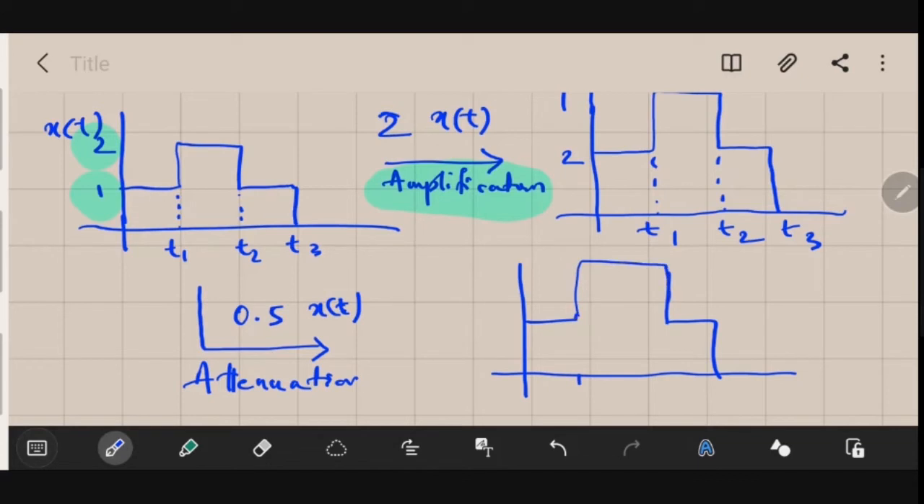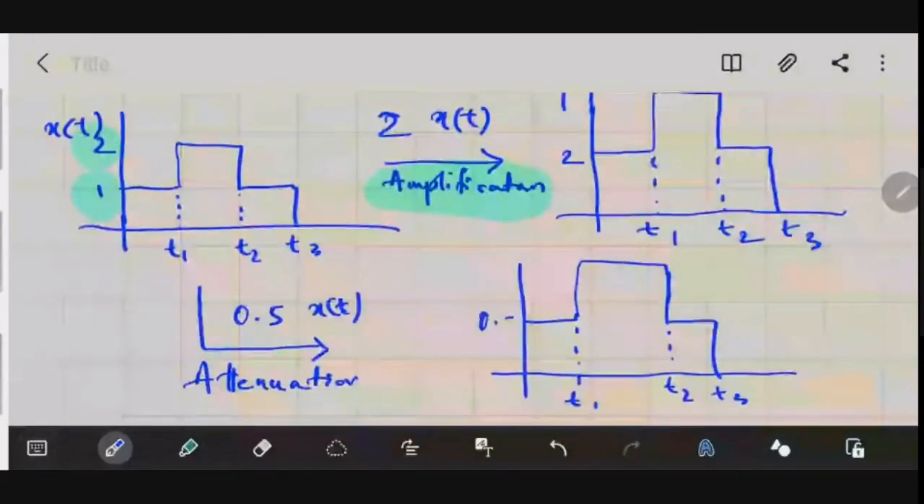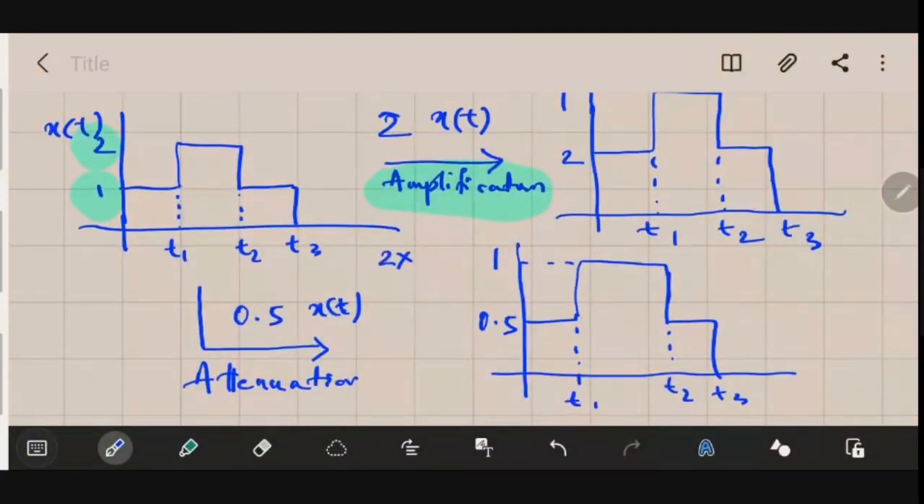Okay, so the time axis will remain unchanged, t1, then t2, and then t3. Only the amplitude will change. So here the amplitude will be 0.5 and here the amplitude will be 1, because 2 into 0.5 is equal to 1 and 1 into 0.5 is equal to 0.5. So this is your attenuation. This is an example of attenuation.